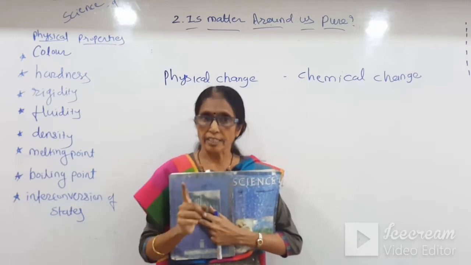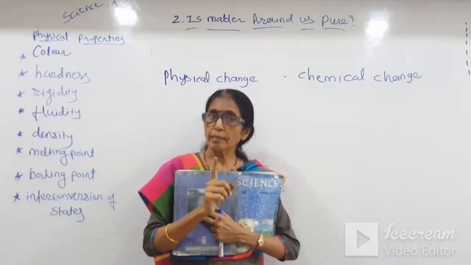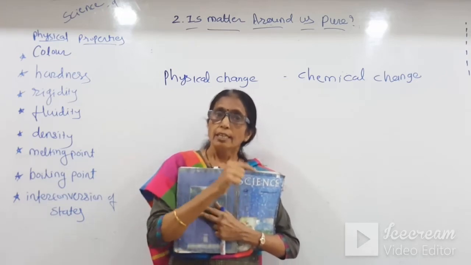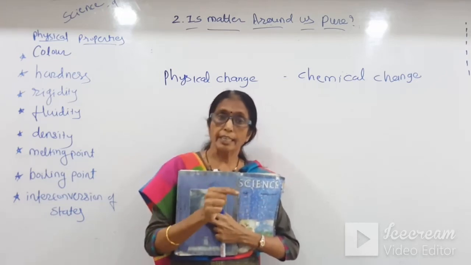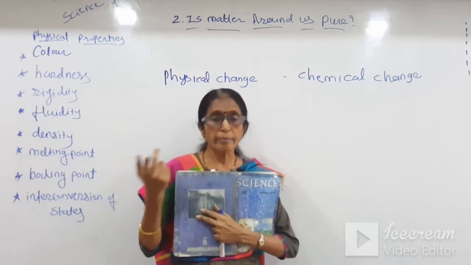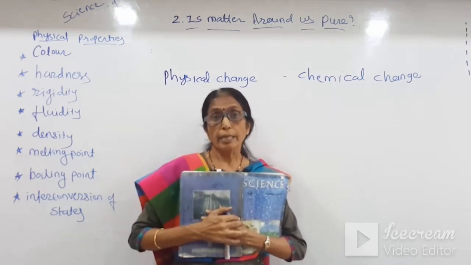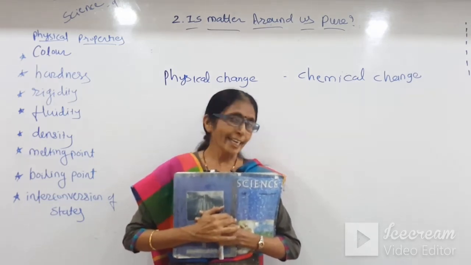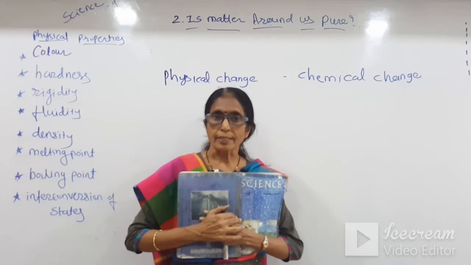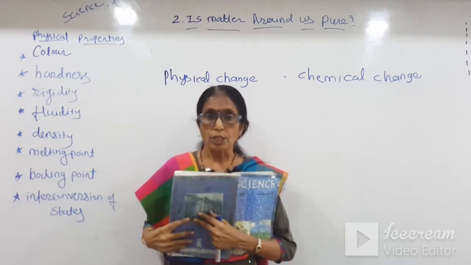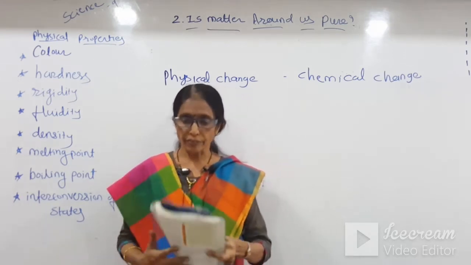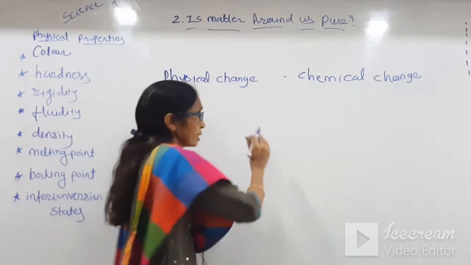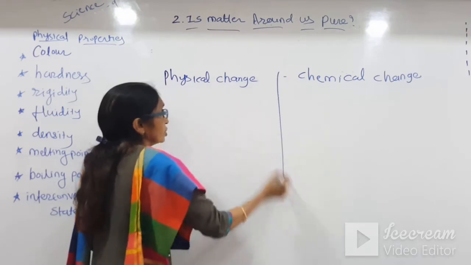They are irreversible, meaning again we can't get the original substance easily. It may be possible in some cases by some chemical processes, but generally we can't get the original substances. So there are a few points of difference, students, between chemical change and physical change.